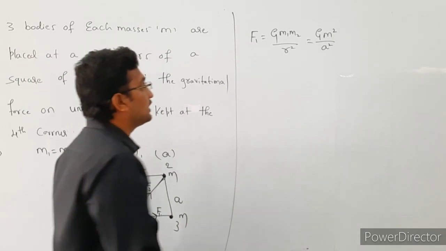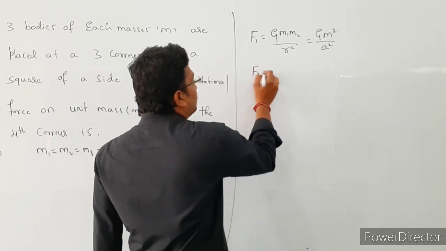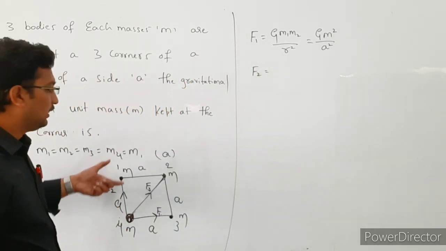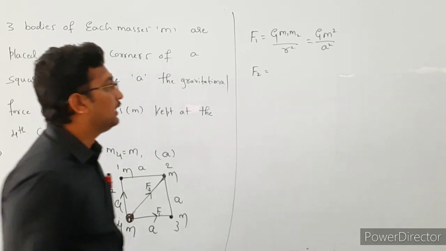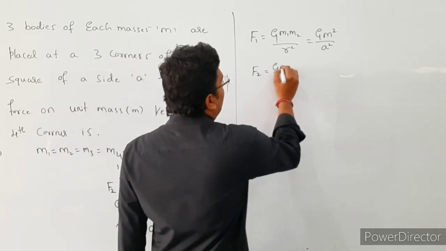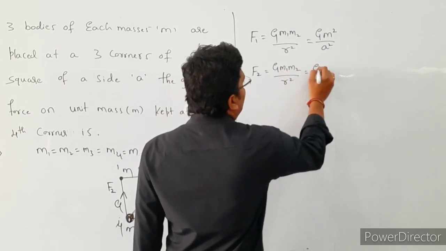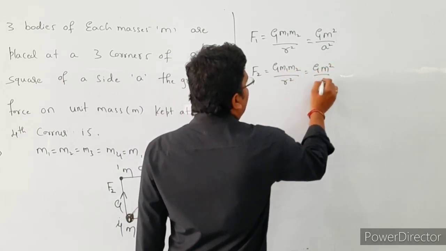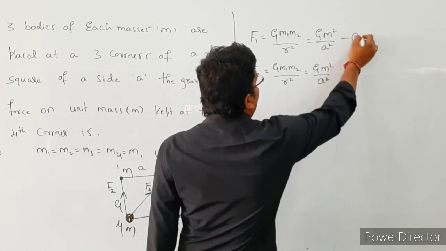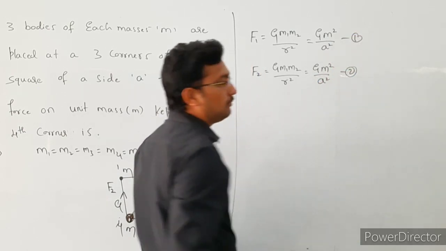The next one, F2 is also the same. The distance is also the same and the masses are also the same. So the result is G into m1 into m2 divided by r square, that is equal to G m square divided by a square. So this is our equation number 1 and this is our equation number 2.